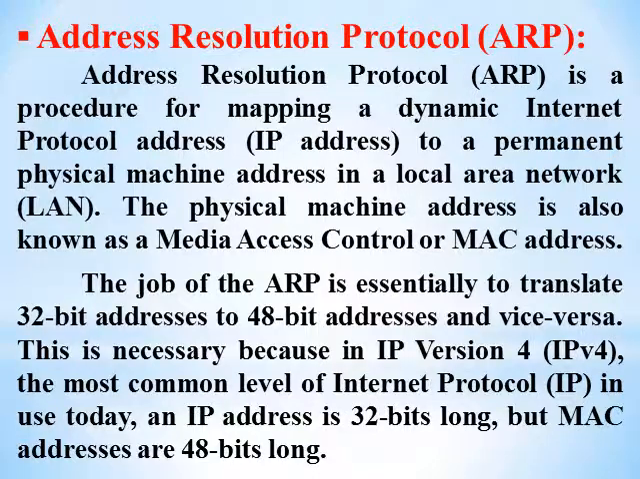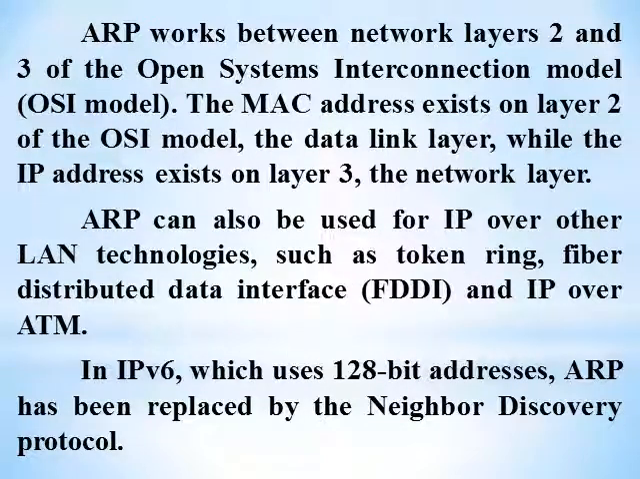So this is about ARP. Now ARP works between two layers of the OSI model, the second and third layers. MAC address exists on the second layer, that is data link layer, whereas IP addresses exist on the third layer, that is network layer. ARP can also be used over other LAN technologies such as token ring, fiber distributed data interface, that is FDDI, and IP over ATM, that is asynchronous transfer mode. In IPv6, which uses 128-bit addresses, ARP has been replaced by the neighbor discovery protocol.